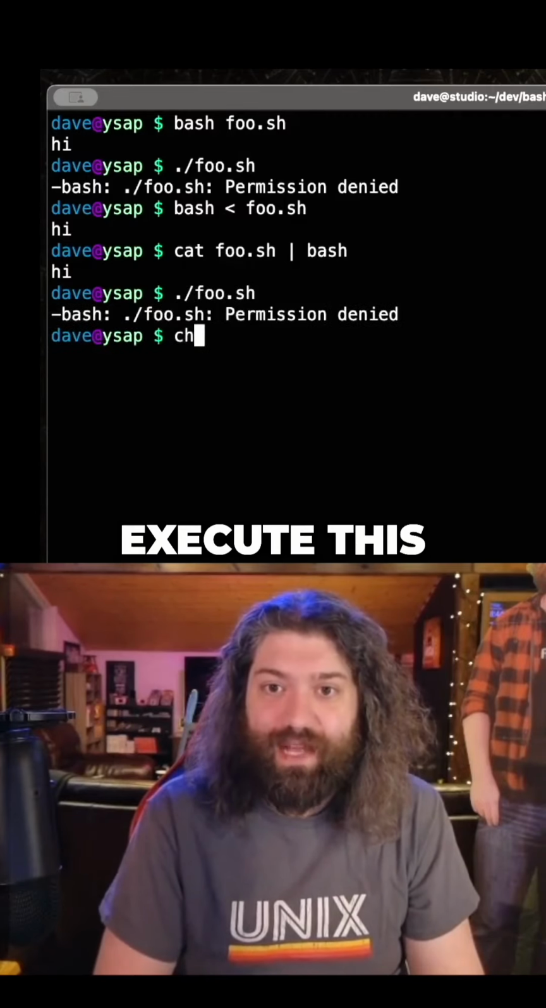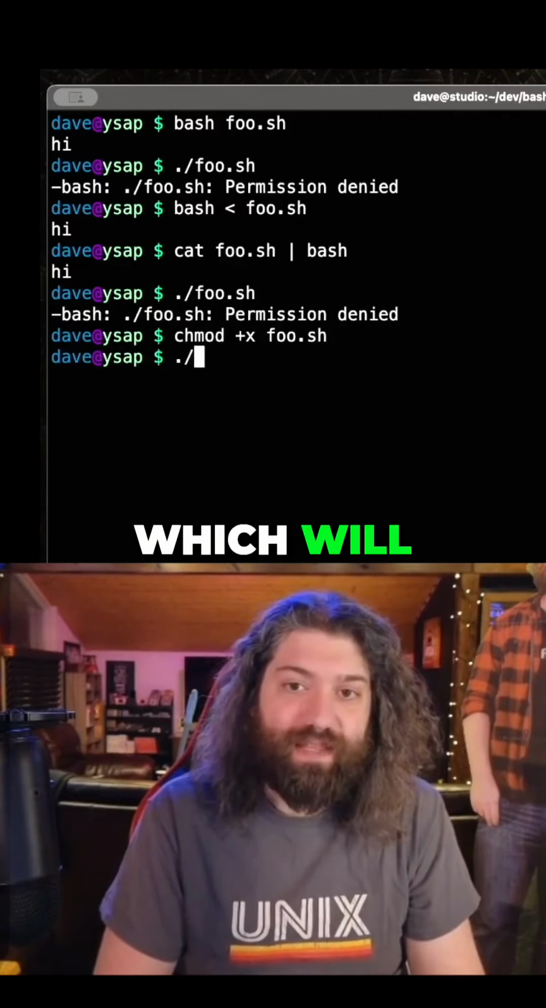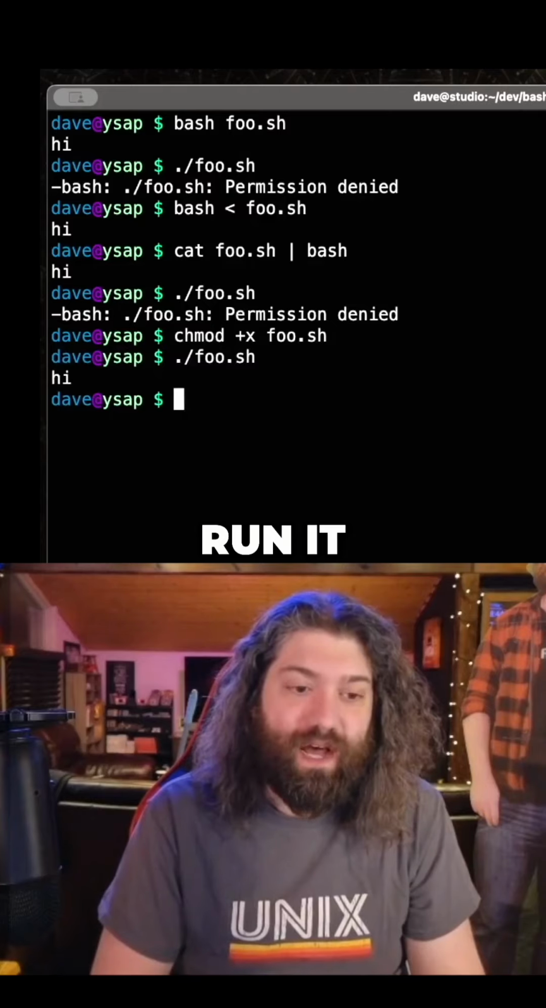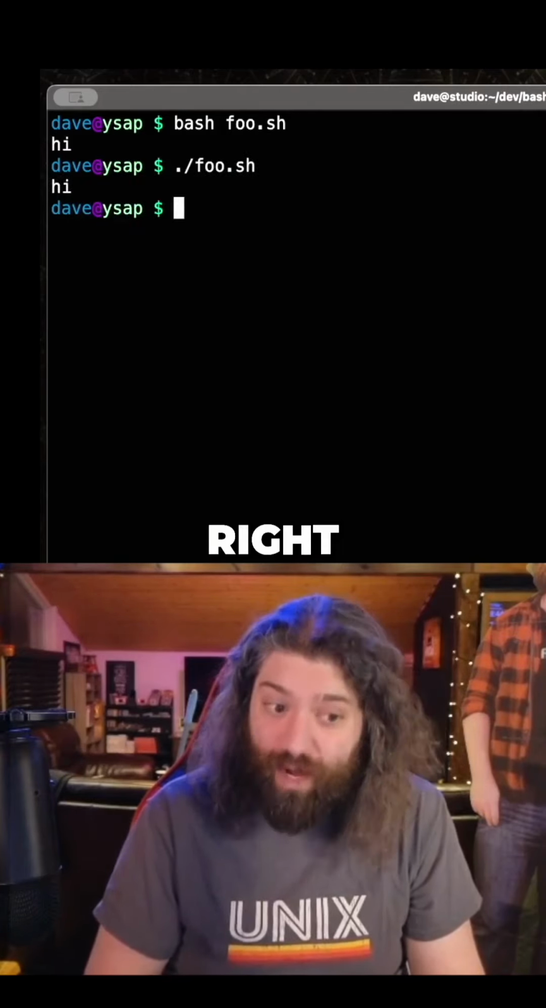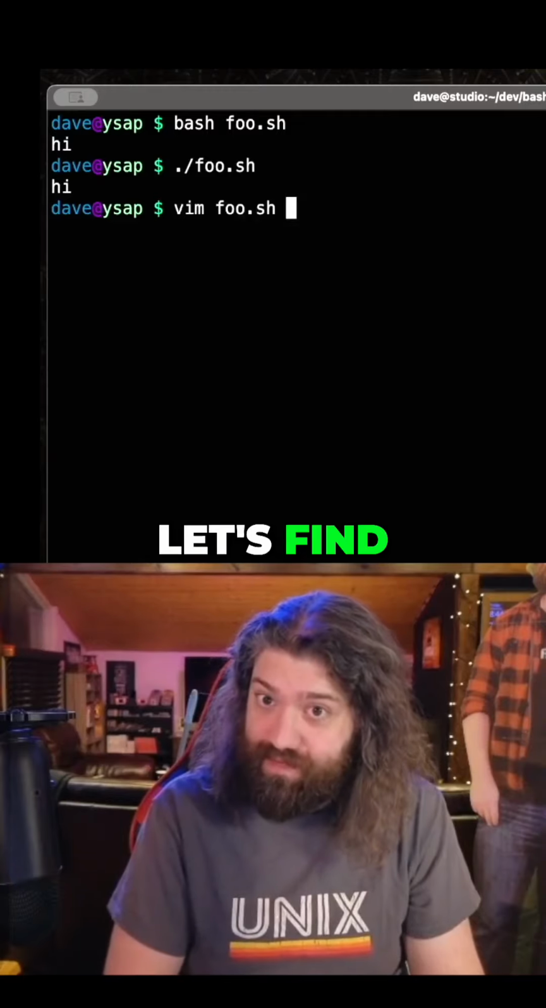So I can't execute this. Now we could chmod plus x foo, which will add the executable bit, and then I can run it. So that is the same as this, right? Right? They're the same? Let's find out.